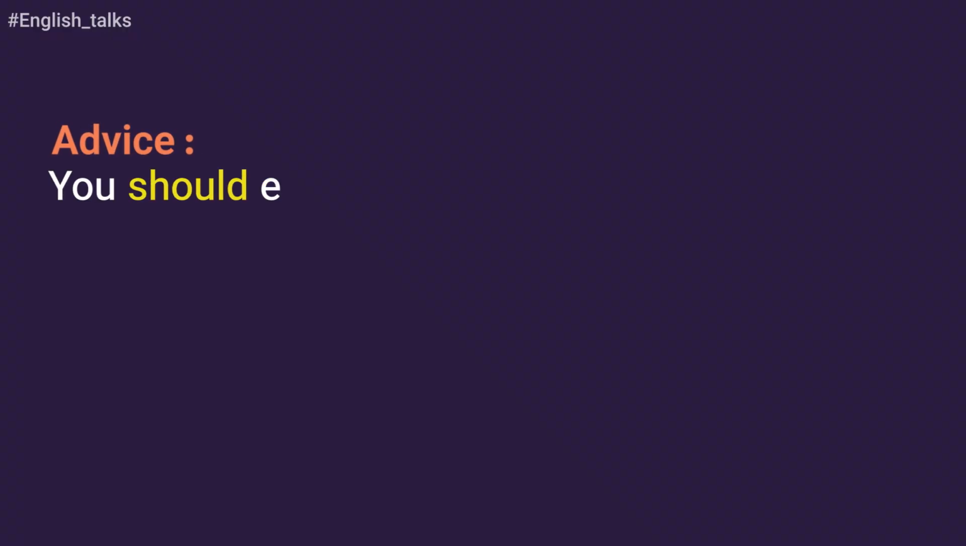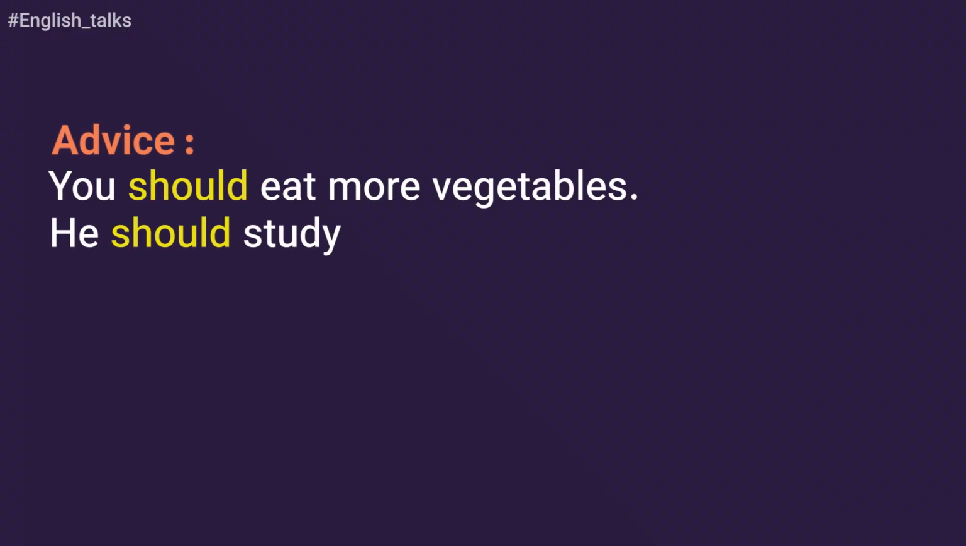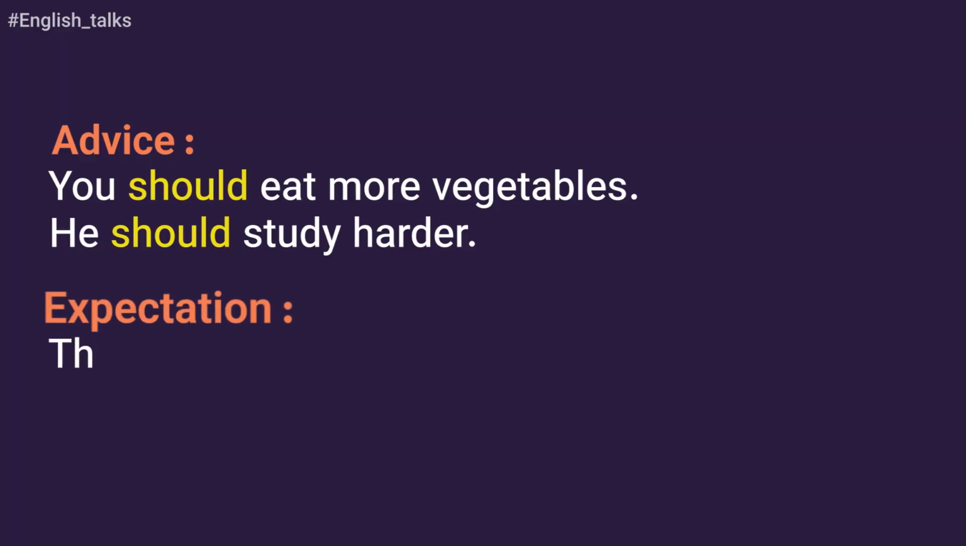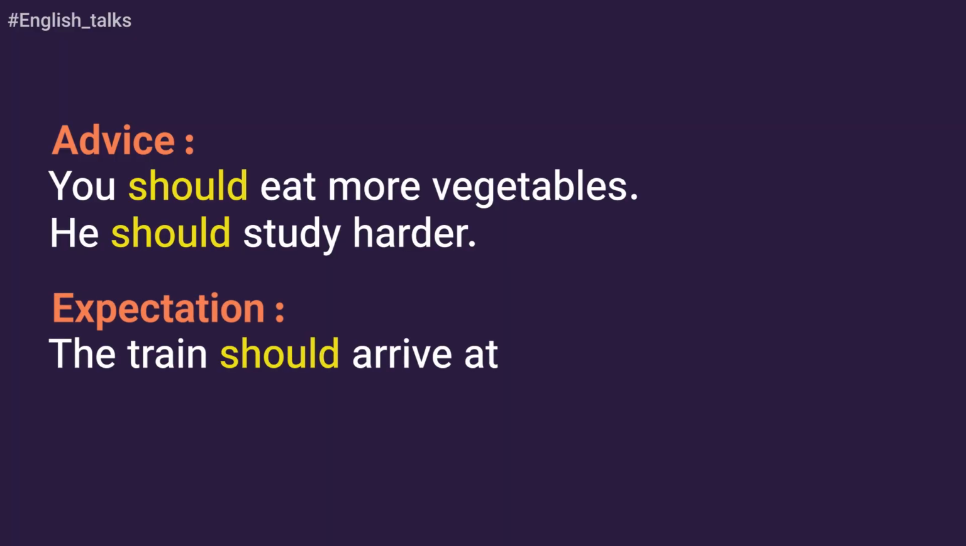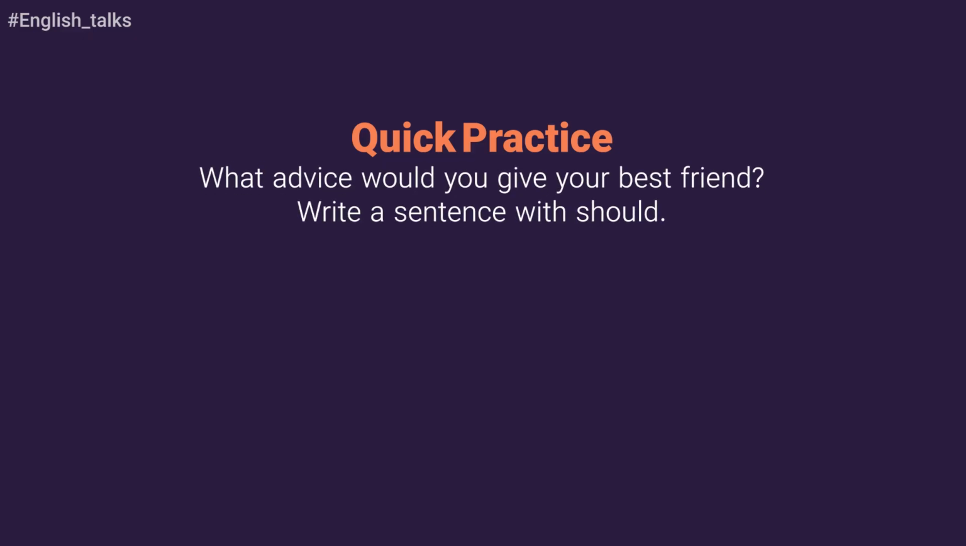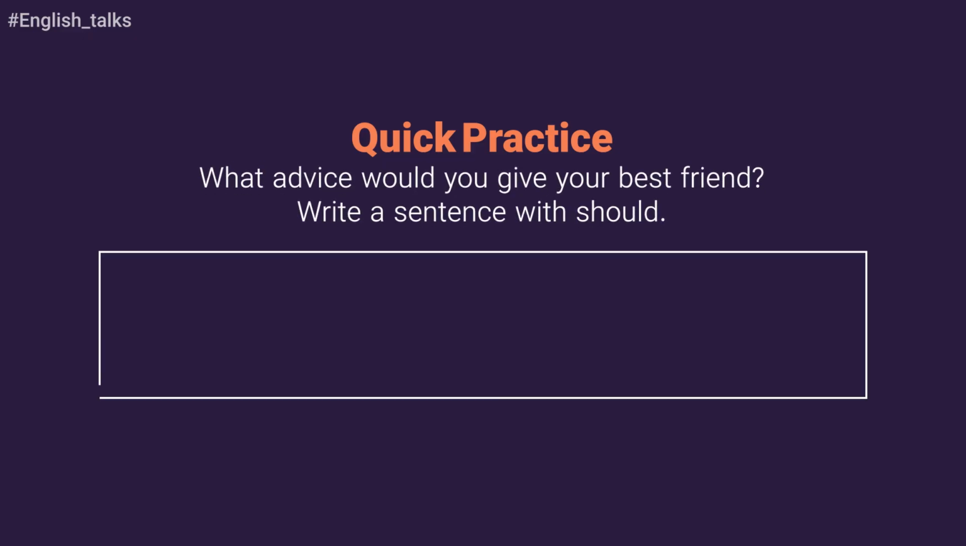Should for advice and for expectation. For advice, we can say you should eat more vegetables. Or, for example, he should study harder. And for expectation, we can say the train should arrive at 7. Or it should be sunny tomorrow. Very good guys. Now let's practice. What advice would you give your best friend? Write a sentence with should.